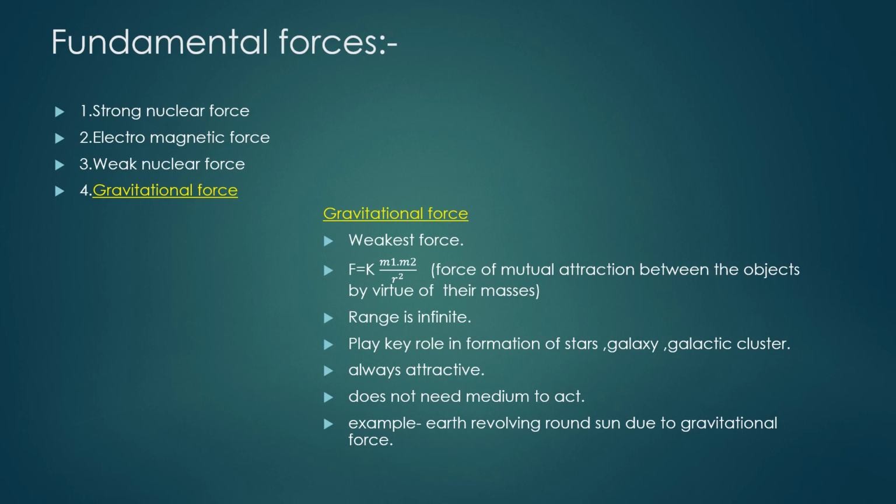So next is your gravitational force. You already know gravitational force is the weakest force. You can calculate this force by the formula F is equal to K m1 m2 by r square. m1 and m2 are any two objects of this universe and r is the distance between the two objects. By this formula, you can calculate the gravitational force between them.